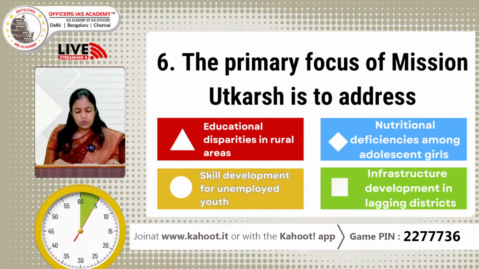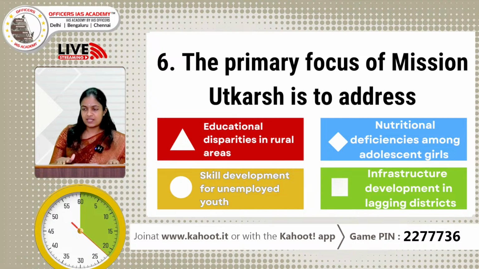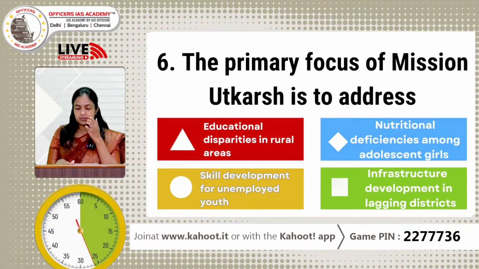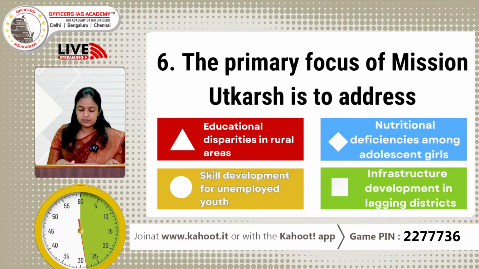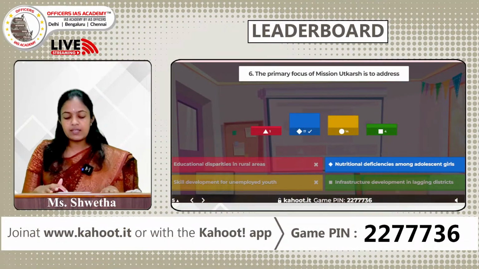The primary focus of Mission Utkarsh is to address option A, educational disparities in rural areas, option B, nutritional deficiencies among adolescent girls, option C, skill development for unemployed youth, and option D, infrastructure development in lagging districts. So, we have received 34 answers, 35. The correct answer is option B.